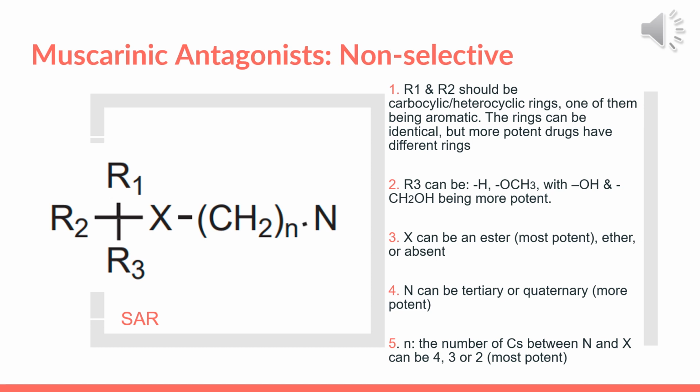Next, the R3 substituent can be a hydrogen atom or a methoxy group, but more potent compounds have a hydroxyl group or a hydroxymethyl group. Then, the amine group can be either tertiary or quaternary, with quaternary groups being more potent. And finally, the distance between the ring substituted carbon and the amine group can range from 2 to 4 carbons, with 2 providing the most potent compound.